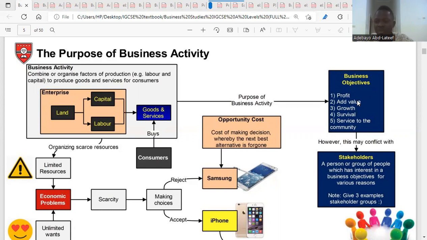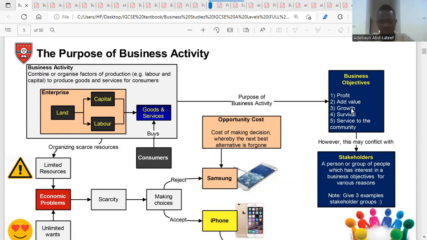you can increase the price of your service because you've improved the product in terms of maybe the quality, in terms of the customer care service, in terms of the packaging. So all these, when they are done to a product, could also increase the profitability of that product. So added value is just an improvement that a business could make on its product or service. It allows a business to make more profits. So added value is not profit, rather it could help a business to make more profits.